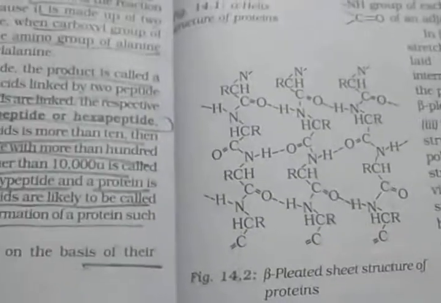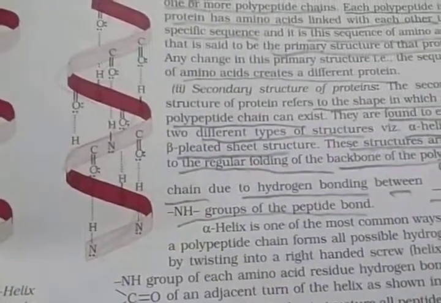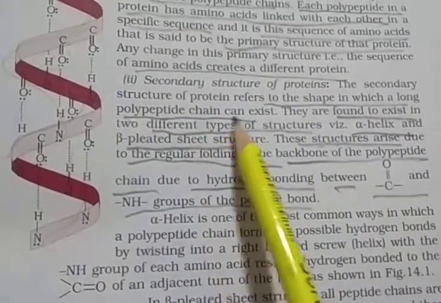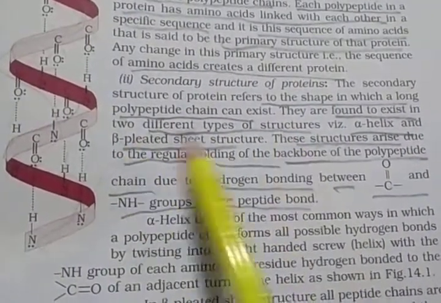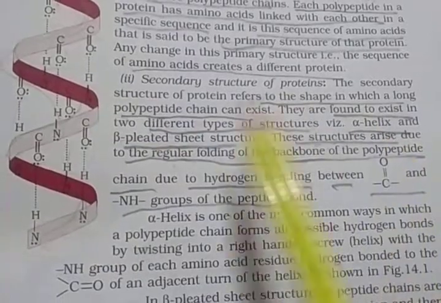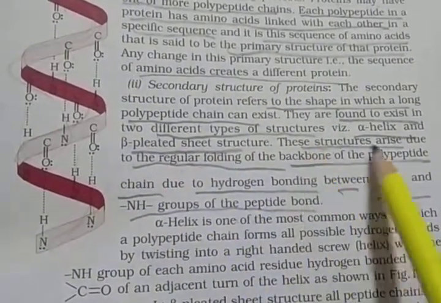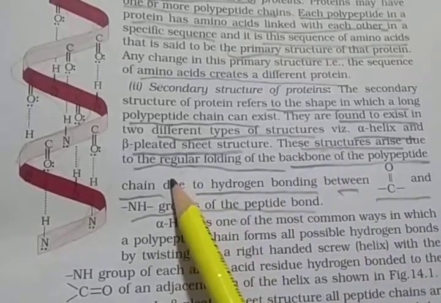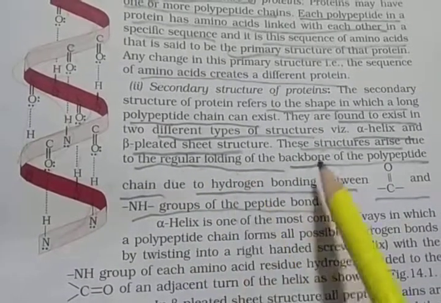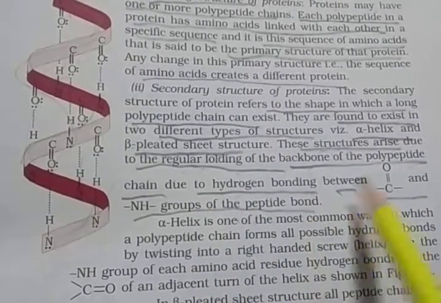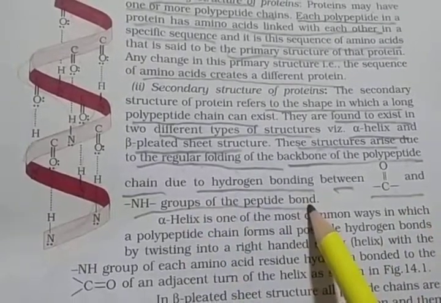Again I say, the secondary structure of proteins refers to the shape in which a long polypeptide chain can exist. Two different types of structure: the alpha helix and the beta pleated sheet structure. And these structures arise due to the regular folding of the backbone of the polypeptide chain and due to the hydrogen bonding between CO and NH groups of the peptide bond.